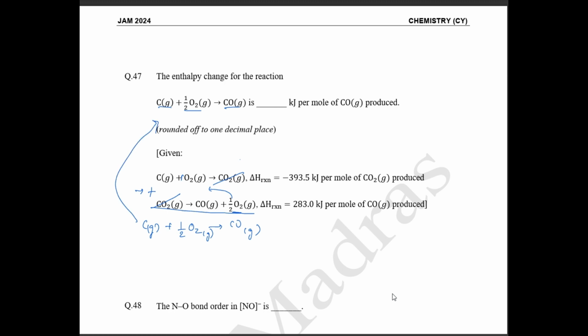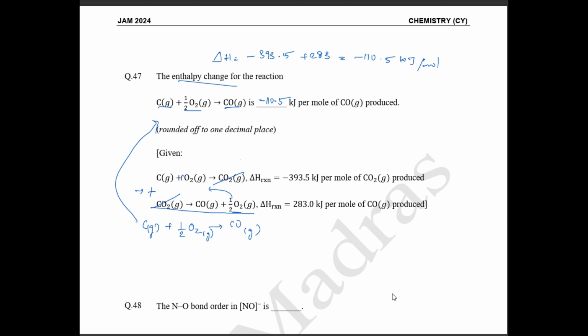Okay, so what should we simply do? In order to find the enthalpy change, you just need to add the two values. So delta H is going to be equal to 393.5 plus 283. Okay, so if we add, what happens? This is going to be equal to minus 1110.5 kilojoule per mole. So the answer is minus 1110.5, the correct answer.